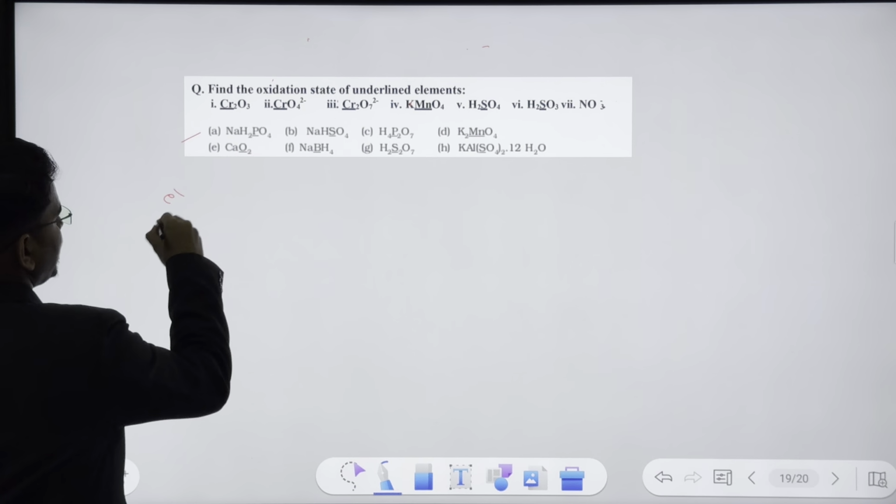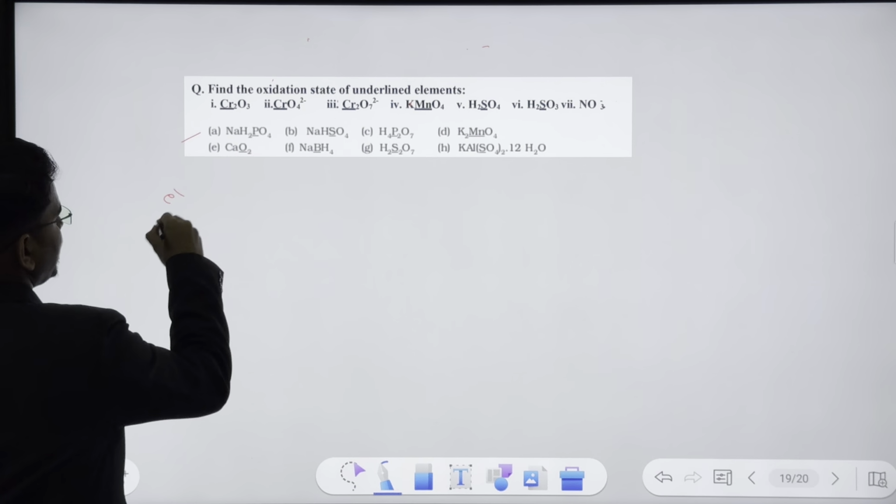That's your reduction half. And then we get the oxidation half. It is so tricky, man. Guys, focus here. It will take 10 minutes to understand, but focus and you will understand.